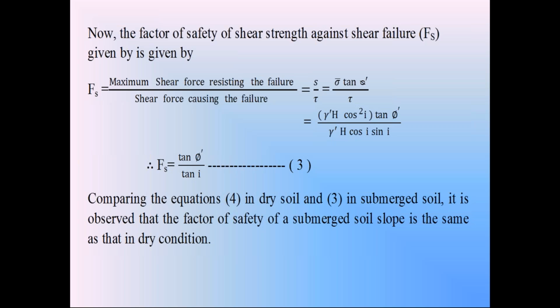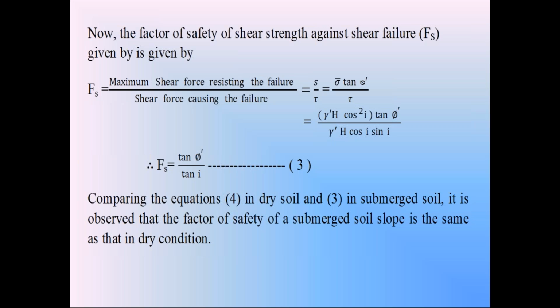By knowing phi dash and i, we can calculate Fs in the submerged condition. As usual, if Fs is more than 1, the soil slope is stable. If Fs is 1, the soil slope is just stable. If Fs is less than 1, the soil slope is not stable.